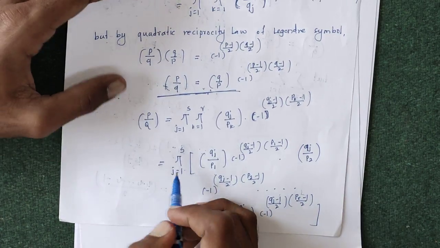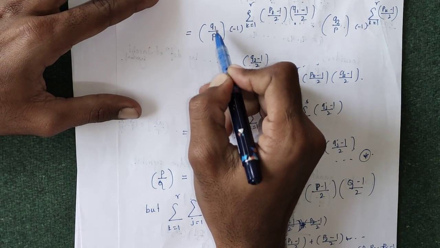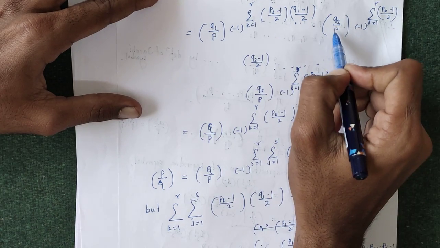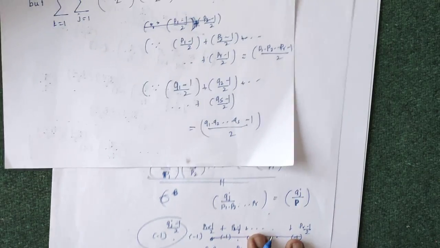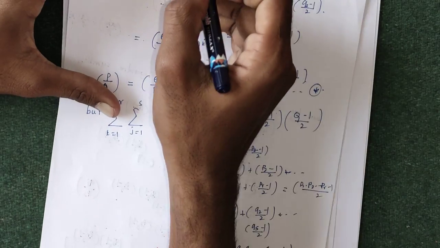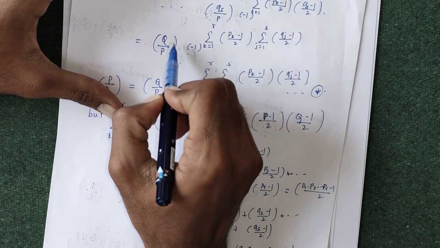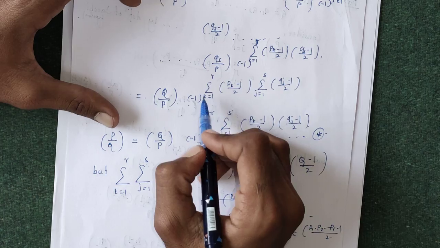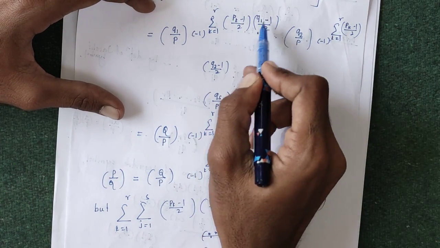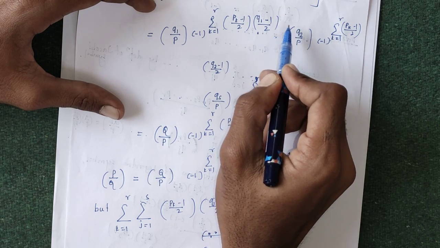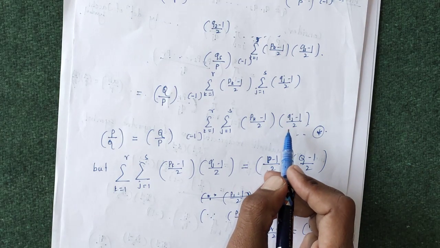Similarly, running this product of j running from 1 to s, we get the Legendre symbols of q1 with p, q2 with p, up to qs with p. Taking those Legendre symbols common, we get the Jacobi symbol of q1 into q2 up to qs with p, which is just the Jacobi symbol of Q with p. Similarly, minus 1 to the power summation of pk minus 1 by 2 is common, so the remaining terms are minus 1 to the power q1 minus 1 by 2 plus q2 minus 1 by 2. So using those results, we get the summation of both.